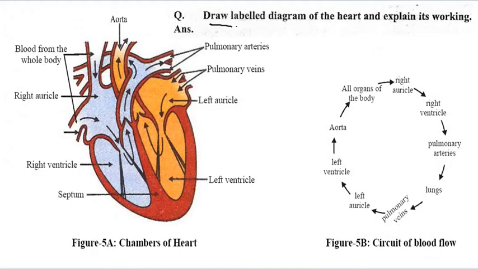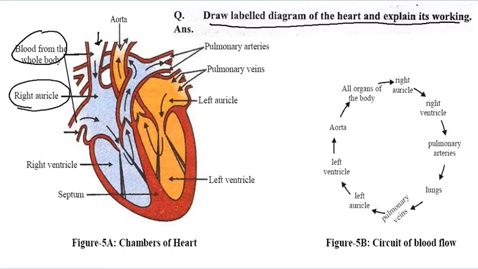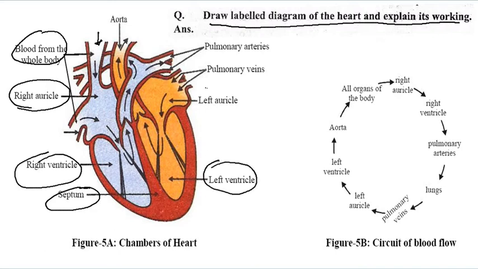Now the question is: draw a labeled diagram of the heart and explain its working. So it is the labeled diagram. You can see here the blood from the whole body, which comes in here to the right auricle. This one is the right ventricle, and this one is called the septum. And here is the left ventricle, and here is the left auricle, and it is the pulmonary vein, and that one is the pulmonary artery. And then it is the aorta.